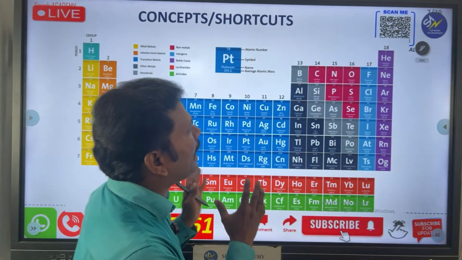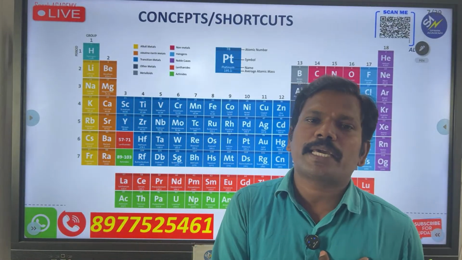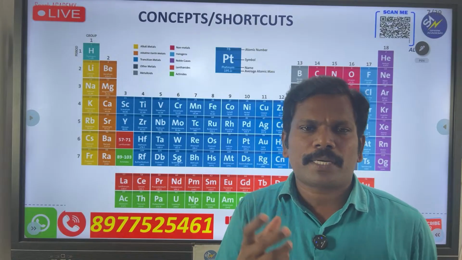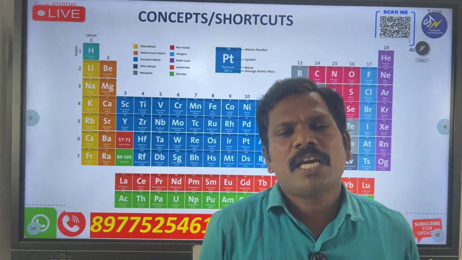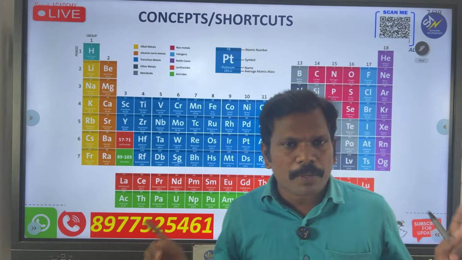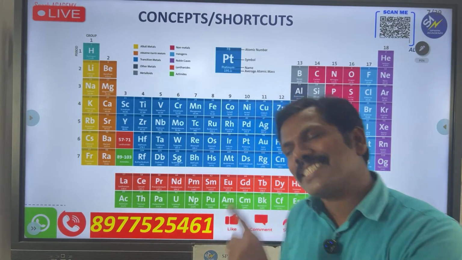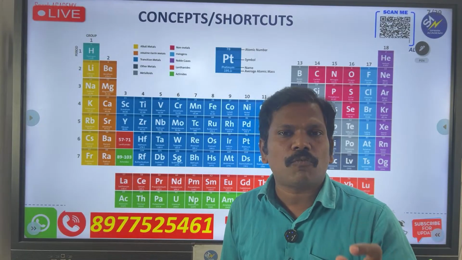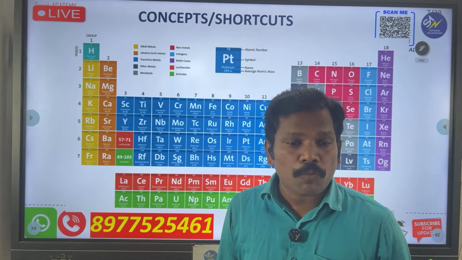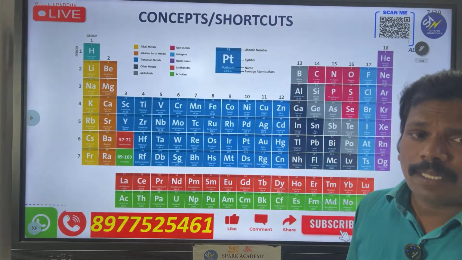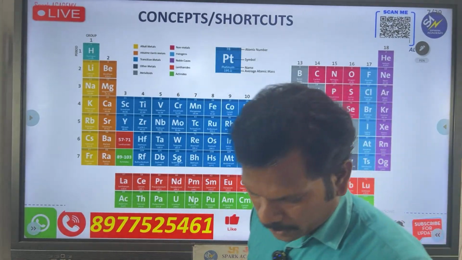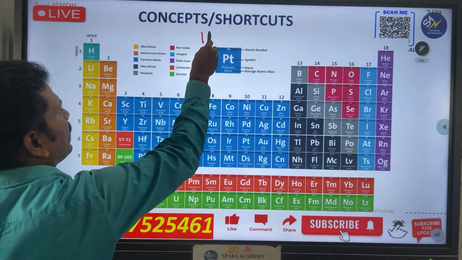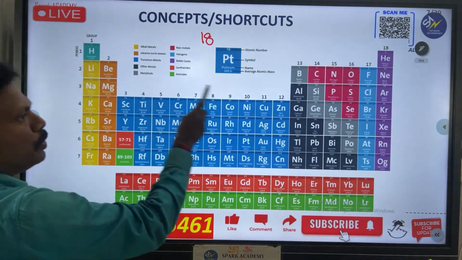So this is the main heart of chemistry. We all know how important the heart is in our body. In the same way, if you want to learn so much information about chemistry, you must learn the periodic table, because everything is involved in it. Last week I already told you: how many groups are there in the periodic table? 18. Very good. See, 1 to 18 is there.